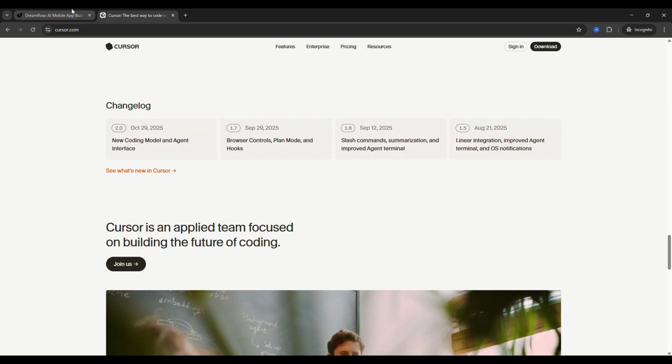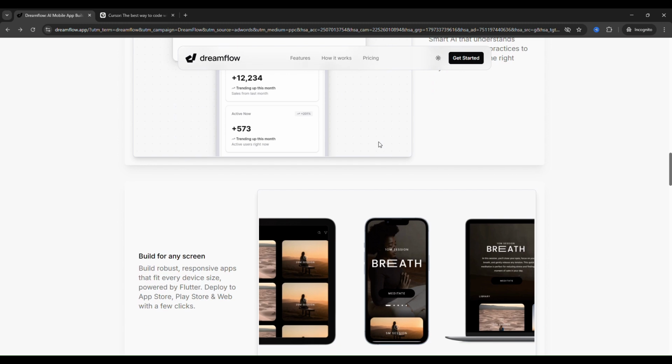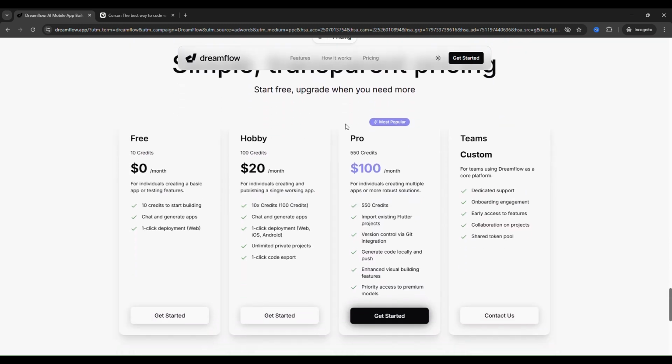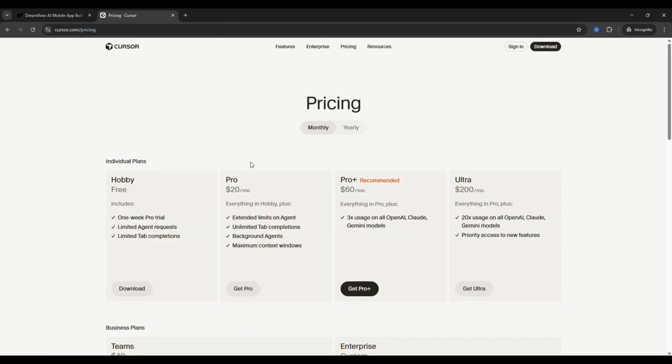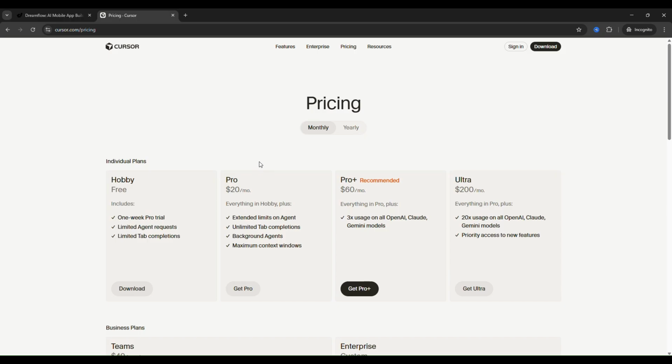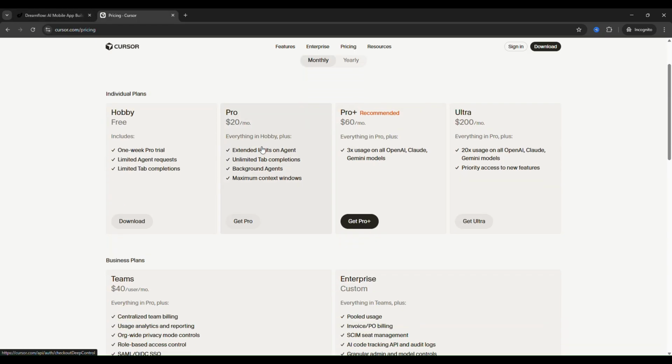Dreamflow offers a free plan for basic experimentation with paid plans for unlimited private projects and priority access to premium models. Cursor switched to usage-based pricing, and while it offers a smooth experience, testing showed you can often save money by picking tools tailored to your specific needs. Dreamflow is cheaper for simple apps. Cursor is the investment for serious developers.